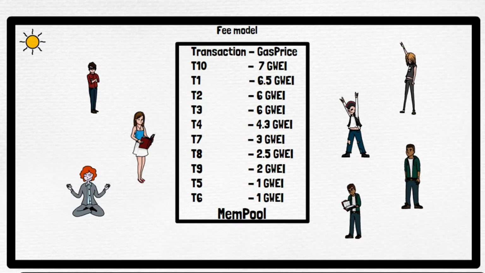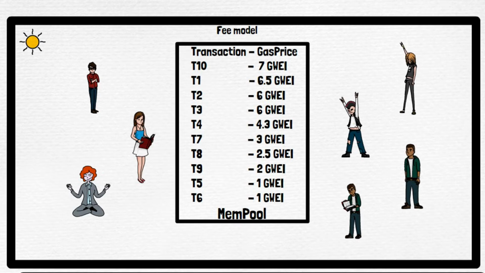So basically, if you want your transaction to be executed as fast as possible, it needs to come on top of the arranged order. That means it needs to have the best gas price, right? If you have no urgency, no emergency, and it's fine if it takes some time for the transaction to get completed, then you can put the gas price a bit less. That is fine for you.